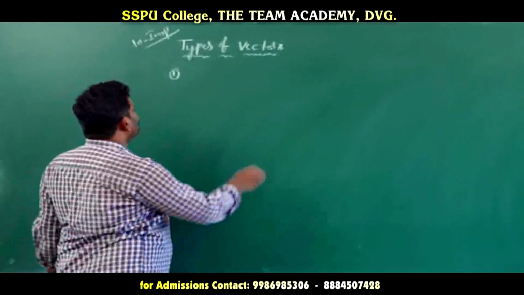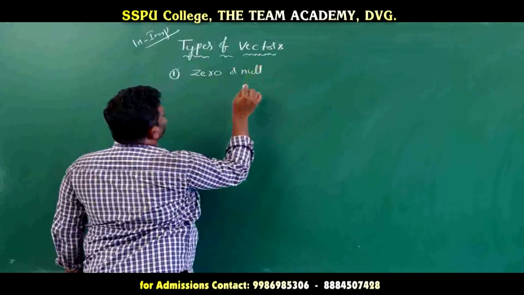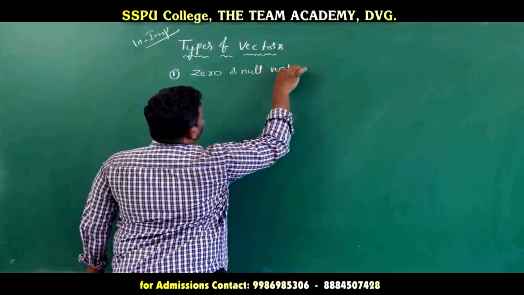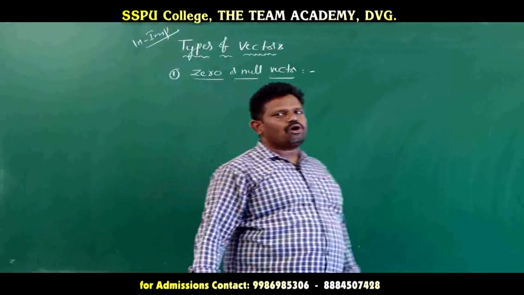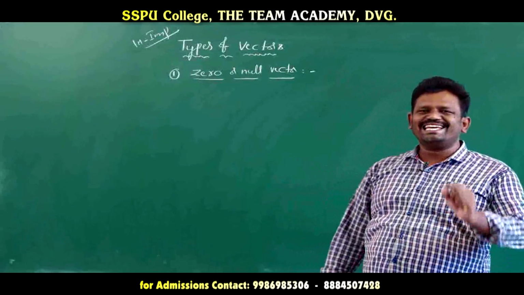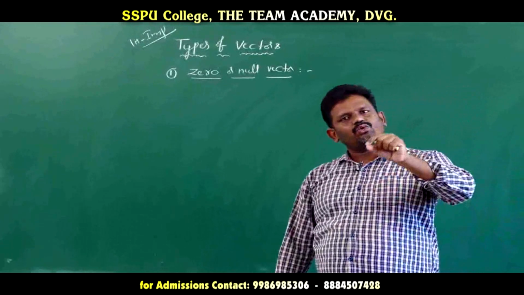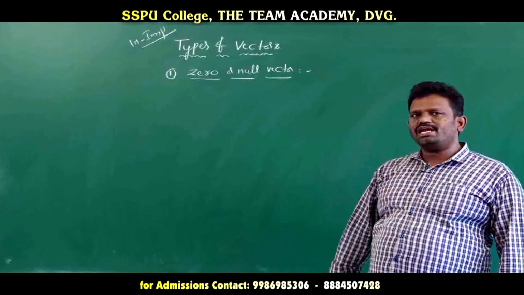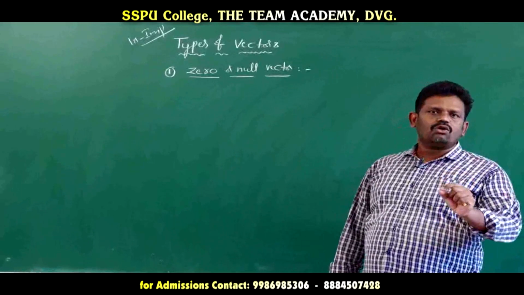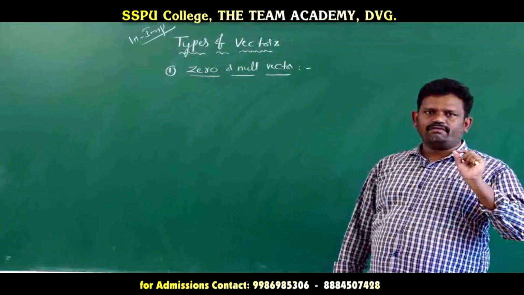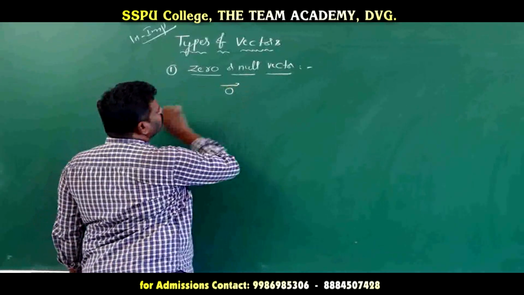First one, zero or null vector. Which vector is said to be a zero or null vector? A vector whose initial and terminal points coincide is said to be a zero or null vector. The null vector is generally denoted by vector O.